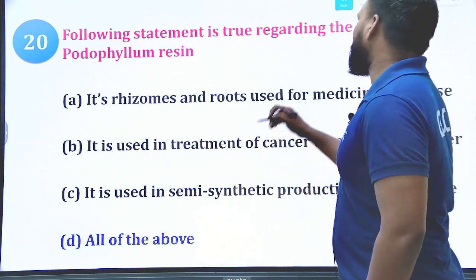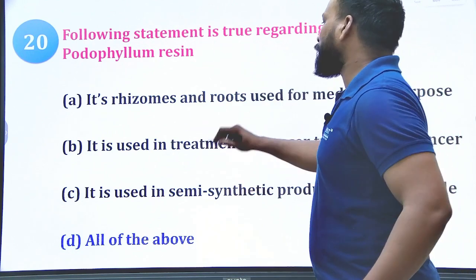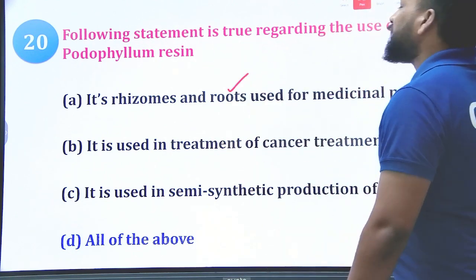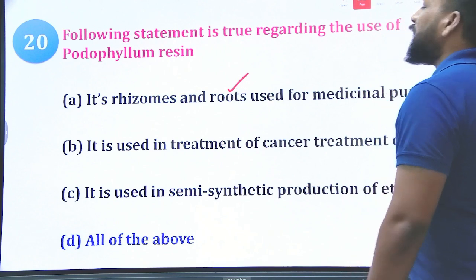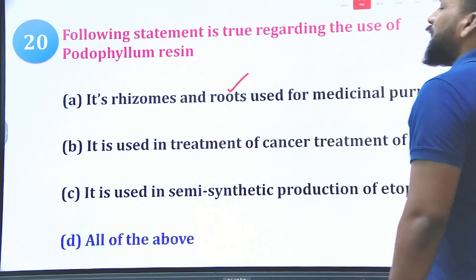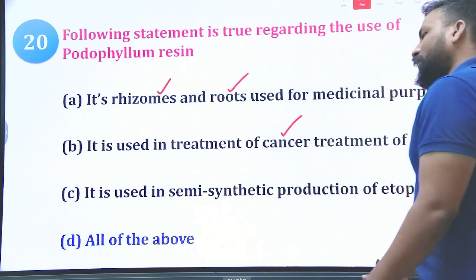Yes, all of them is the right answer, because it is obtained from the podophyllum root, and the roots as well as rhizomes of Podophyllum emodi are used for medicinal purposes. Yes, it contains chemical constituents with one of the important anti-cancer properties, and it is used for the semi-synthetic production of etoposide.